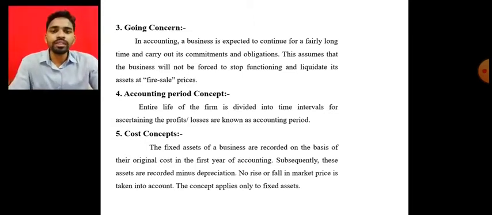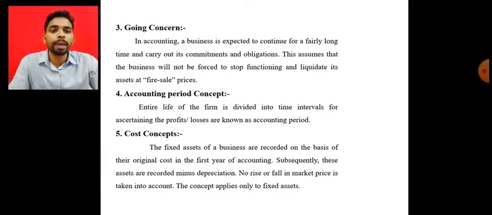Next, the cost concept. What does it indicate? The fixed assets of a business are recorded on the basis of their original cost in the first year of accounting. Subsequently, these assets are recorded minus depreciation. No rise or fall in market price is taken into account.